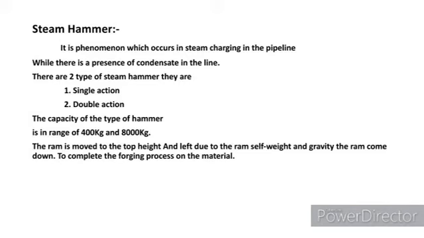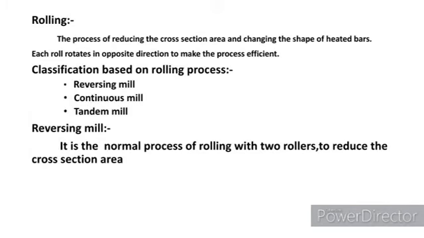Rolling. It is used to reduce the cross-section area of a workpiece. It may occur in both cold and hot metal. In rolling, two dies are normally used, and they rotate in opposite directions to each other to reduce the effective cross-section area of a metal or workpiece.